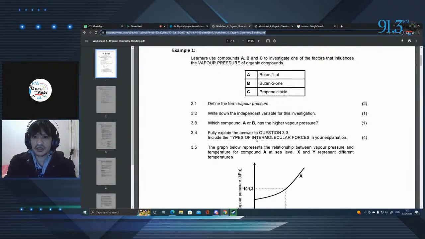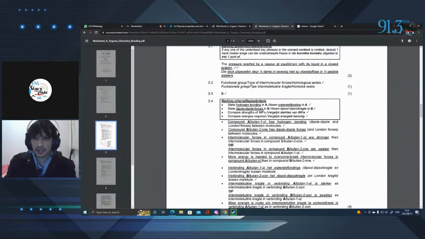Okay, fully explain the answer to question 3.3. Include the types of intermolecular forces in your explanation. So let's look at what they say. So if we look here, compound A, butan-1-ol, has hydrogen bonding, dipole-dipole forces. Okay, compound B, butan-2-one, has dipole-dipole forces and London forces between the molecules. Right, so it has both, and that makes sense because the ketone itself would have a carbon chain on either side of the molecule, and that's where our London forces would exist. And our dipole-dipole forces are because of the oxygens that we have, possibly bonding also to hydrogens, creating dipole-dipole forces.